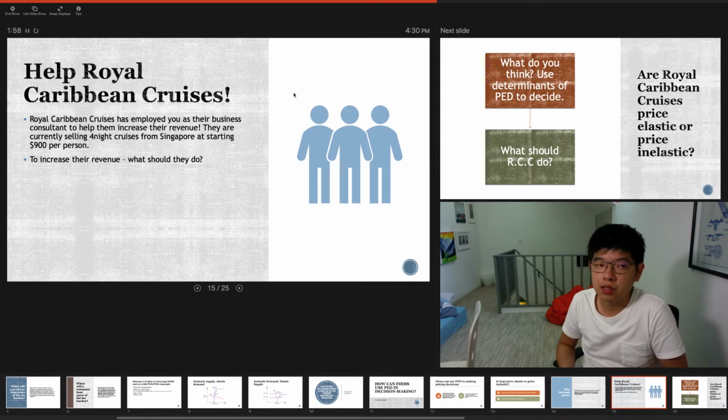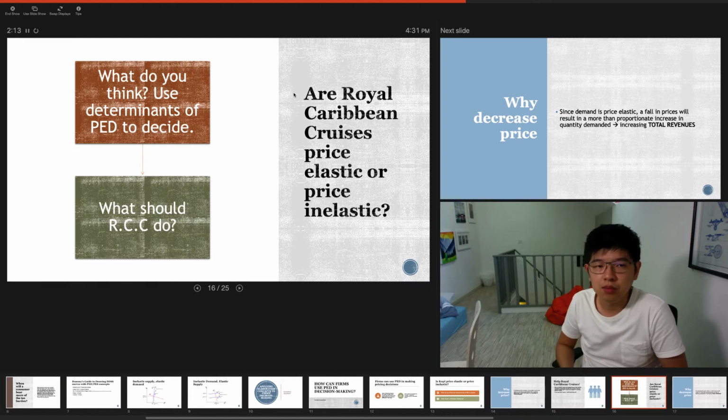Let's look at our next example. I'm sure you've heard of Royal Caribbean Cruises. Now imagine that Royal Caribbean Cruises has employed you as the business consultant, and they're selling 4-night cruises from Singapore starting at $900 per person. What do you think they should do? Same thing. Is the demand for such cruises price elastic or price inelastic? The determinant I will use is degree of necessity.